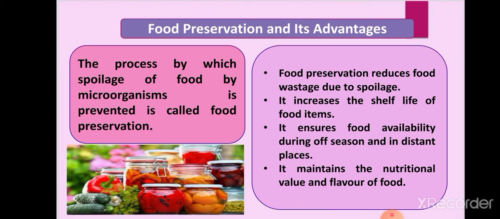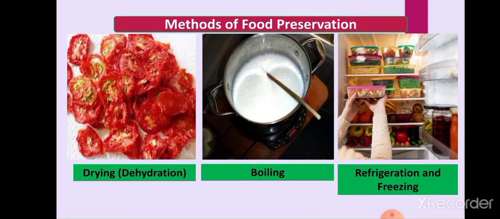Now, what are the advantages of food preservation? Food preservation reduces the food wastage due to spoilage. Suppose food is spoiled and we cannot consume it, so what we do, we just throw the food. So this is food wastage. When food is preserved, it reduces the food wastage. Then it increases the shelf life of the food item, means the food items, when they are preserved, last for a long time. Then it ensures food availability during off seasons and in distant places also. Then it maintains the nutritional value and flavor of food. So these are the advantages of food preservation.